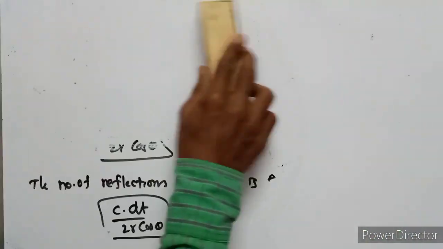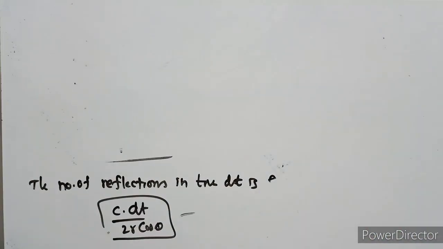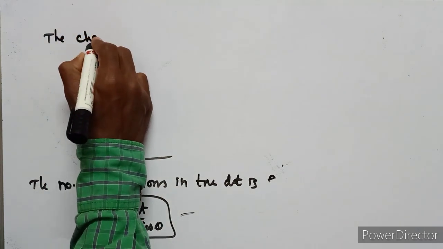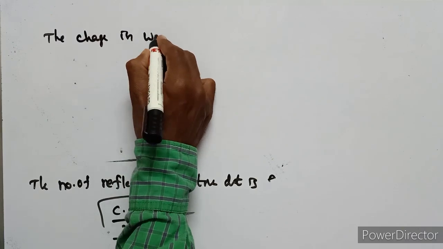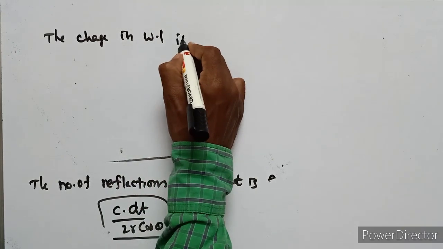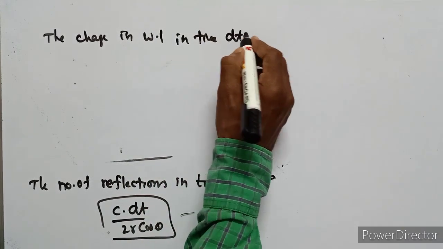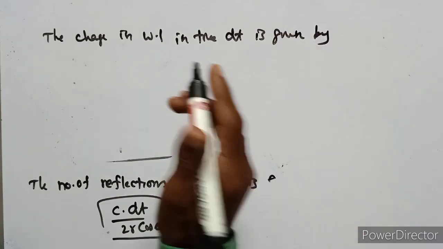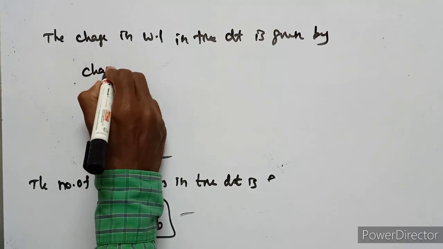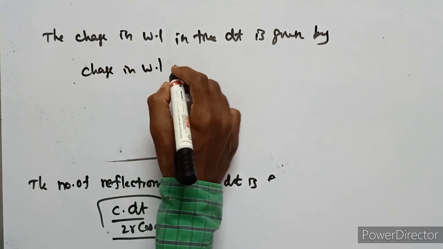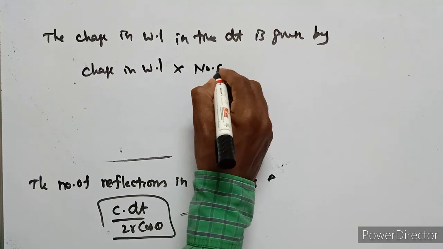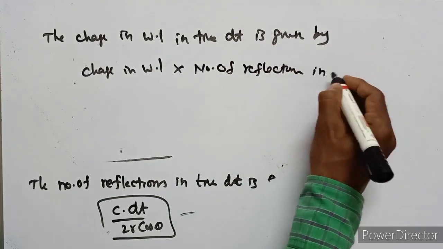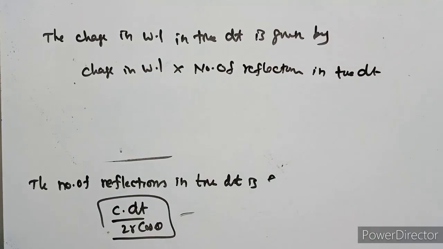So now we have to calculate the change in wavelength in time dt. The change in wavelength in time dt is given by the change in wavelength per reflection into the number of reflections in time dt.